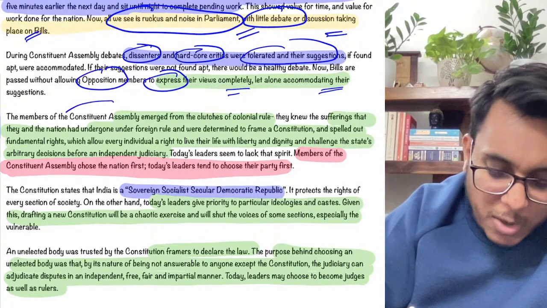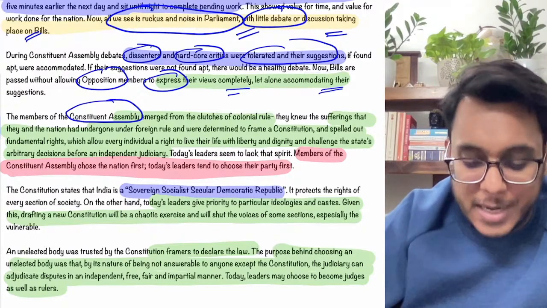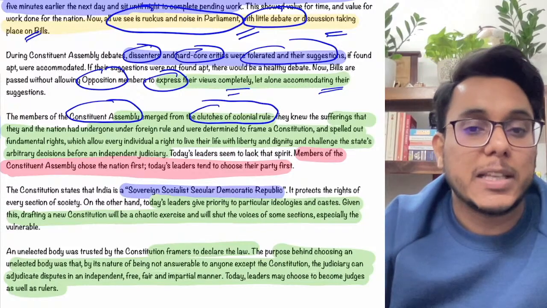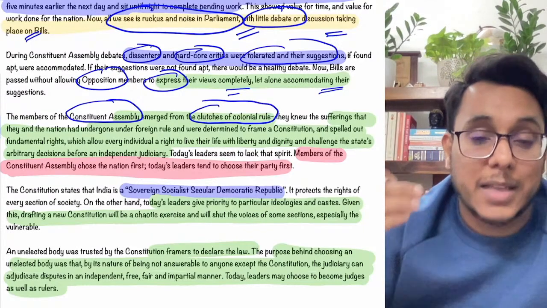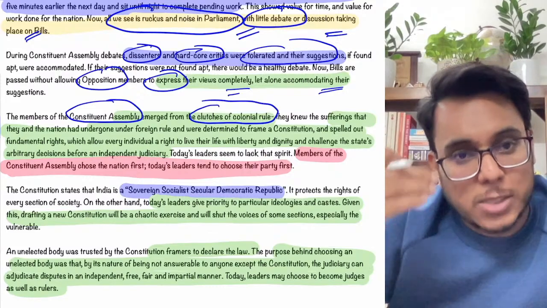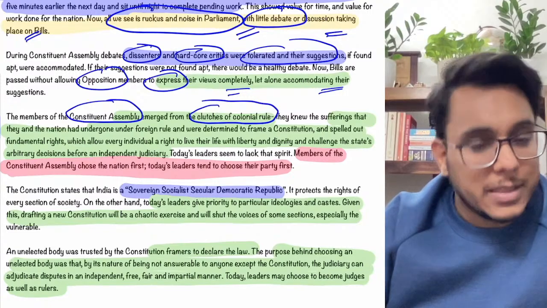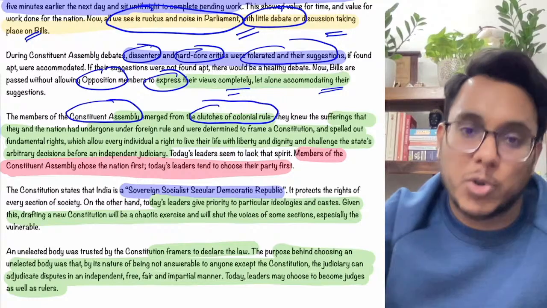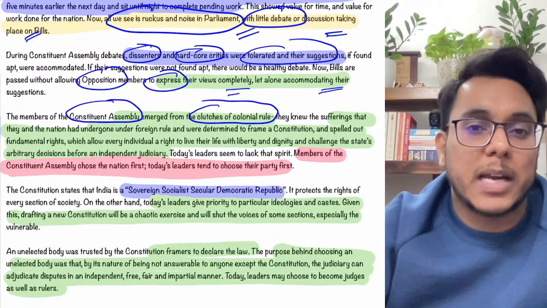Second thing, guys: the Constituent Assembly of the 1950s was created after colonial rule, and these people respected the fundamental rights and the freedom and the rights of the people, and therefore a specific chapter was added. Today if we see the leaders, they are outrightly saying that rights are not important, we should not focus on rights, because we have just talked about rights and we have become incompetent.